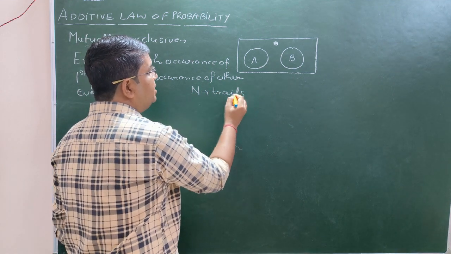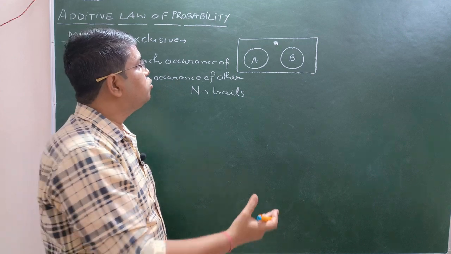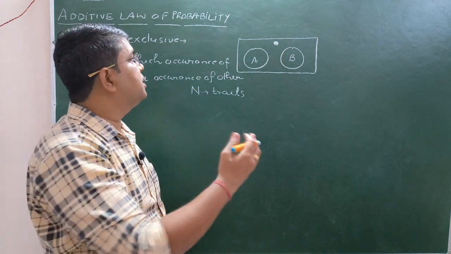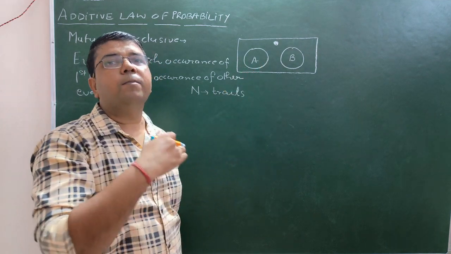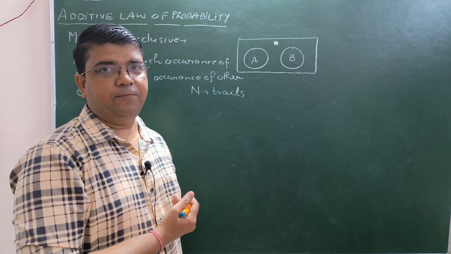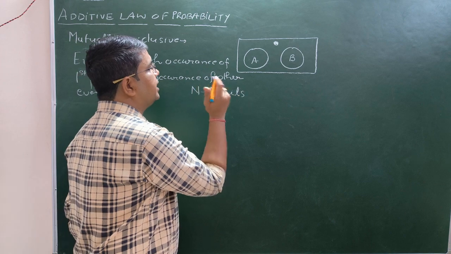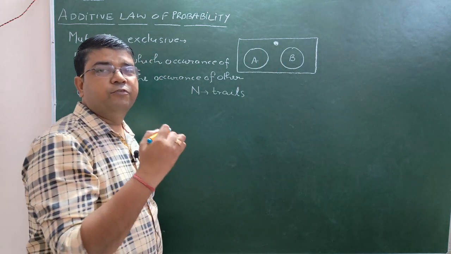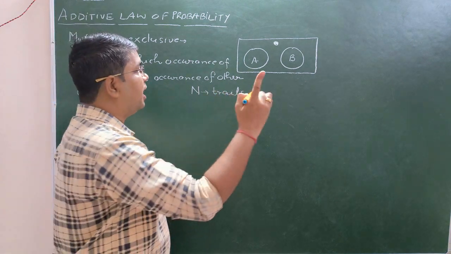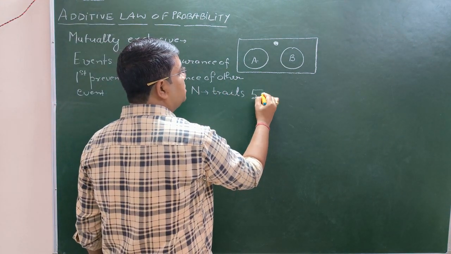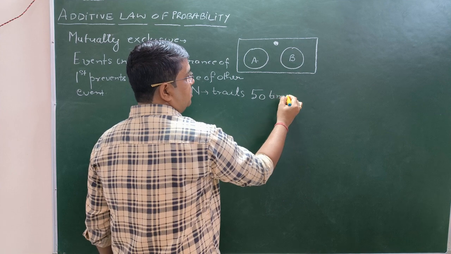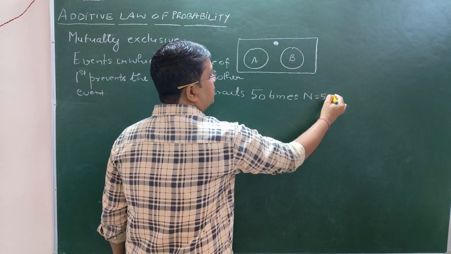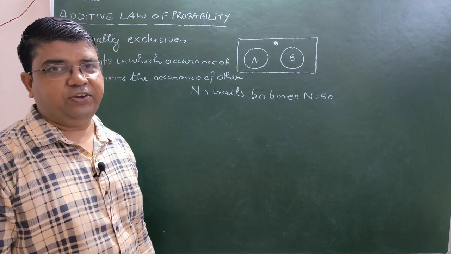What is the meaning of trials? It means we are going to observe this particle for its presence in A or its presence in B. How do we do this? Let us say we are going to observe this particle 50 times. We are taking the observations 50 times. That simply means the value of n must be equal to 50.